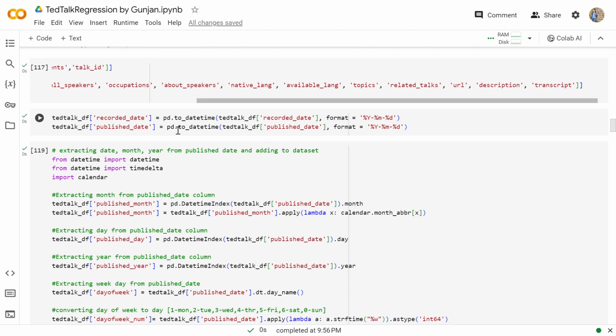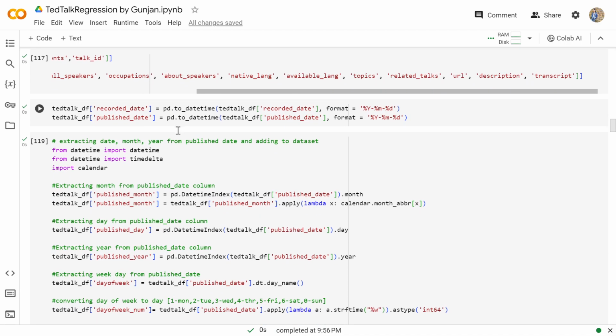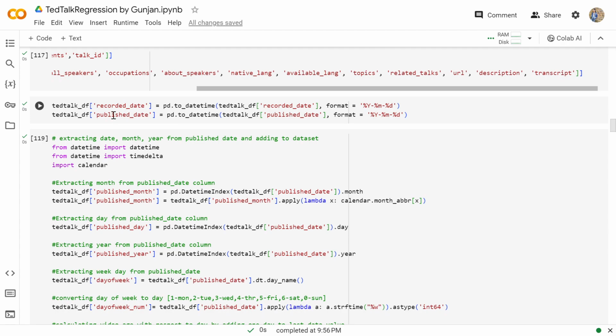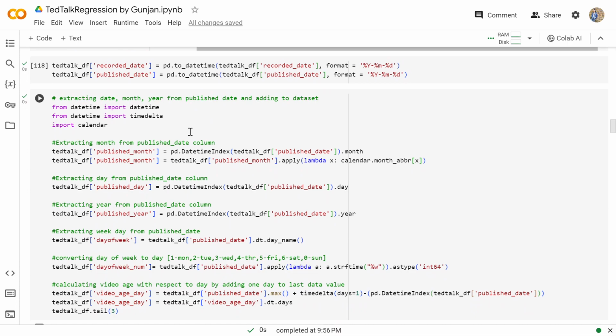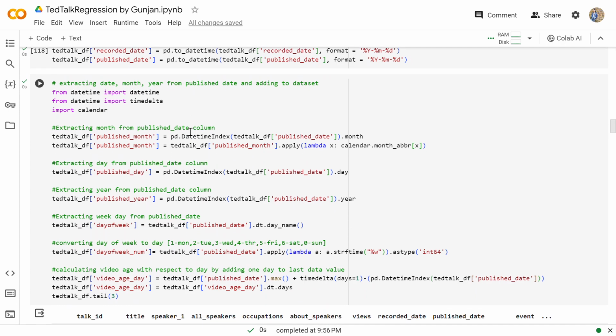Then we have made two new columns in our data set by the name recorded date and published date.